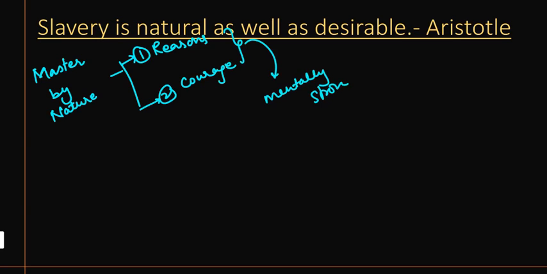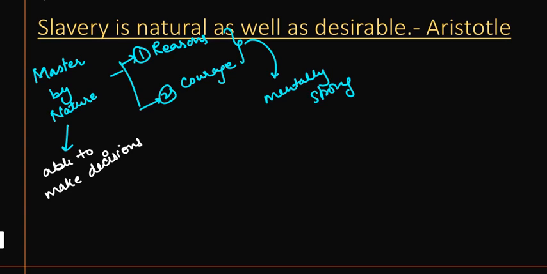Now you need to understand why reason and courage. See, when we say master by nature, we mean a person who is able to take decisions, right? That's why we are categorizing these people.